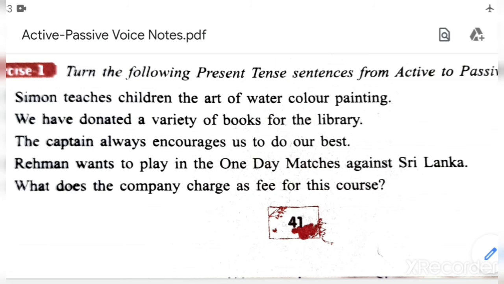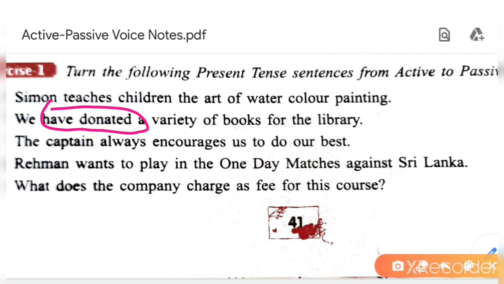Now second sentence, we have donated a variety of books for the library. Which tense is there? Here present tense is given, but simple present or present continuous or present perfect tense, which tense it is? First of all, identify the tense. Have donated.